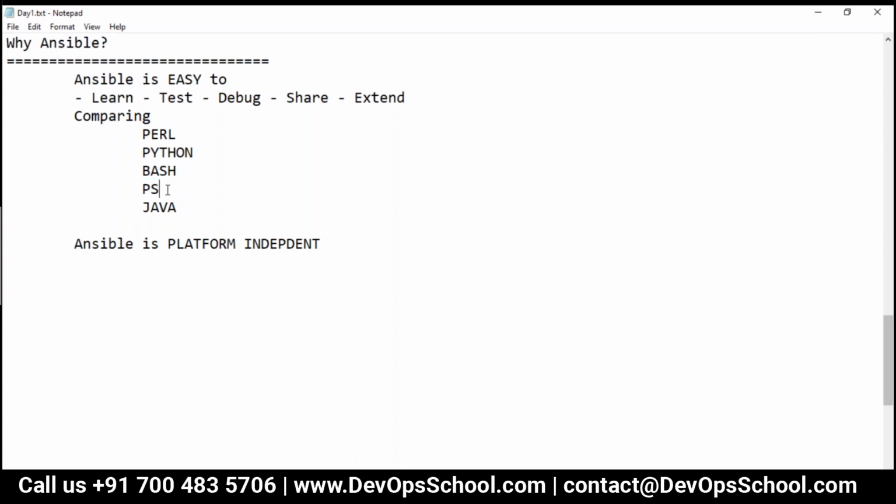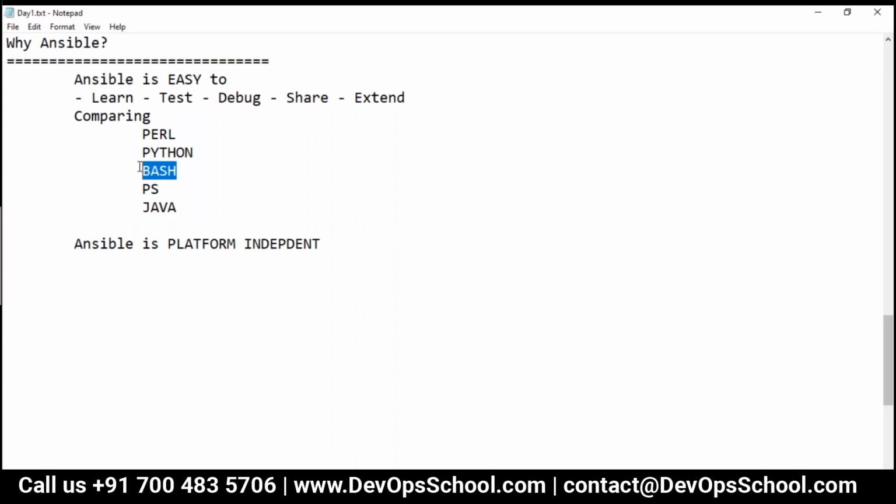You know one thing, one PowerShell version in Windows will not work in all the Windows versions, because PowerShell itself has multiple releases also, right? Again, the same Bash script might not work on all the platforms, because you have Ubuntu which supports APT, we have RHEL which supports Yum. So different utilities you will find in this.